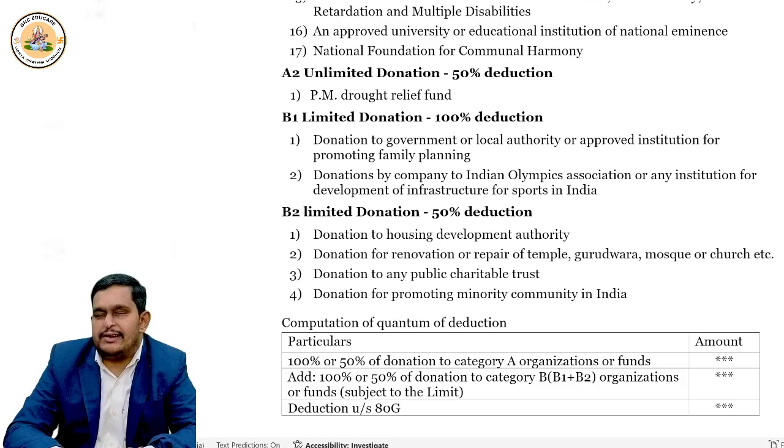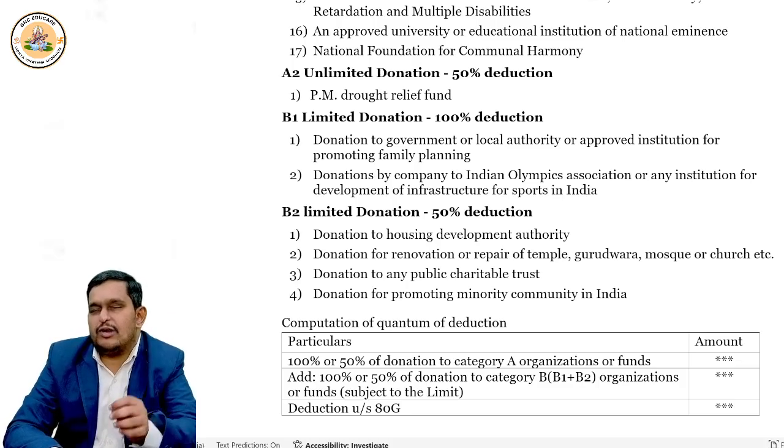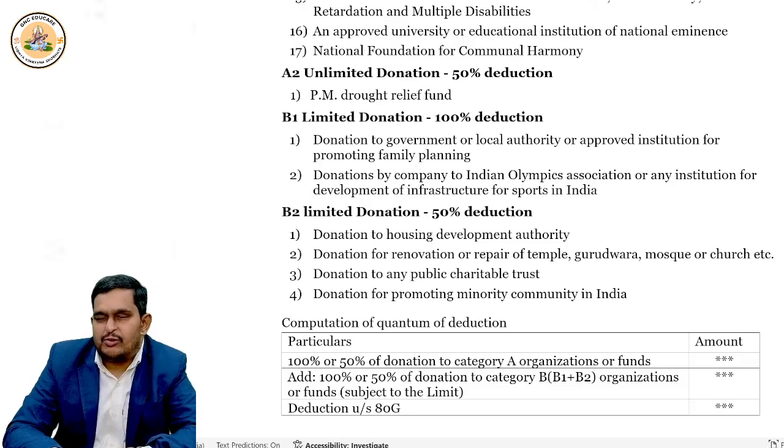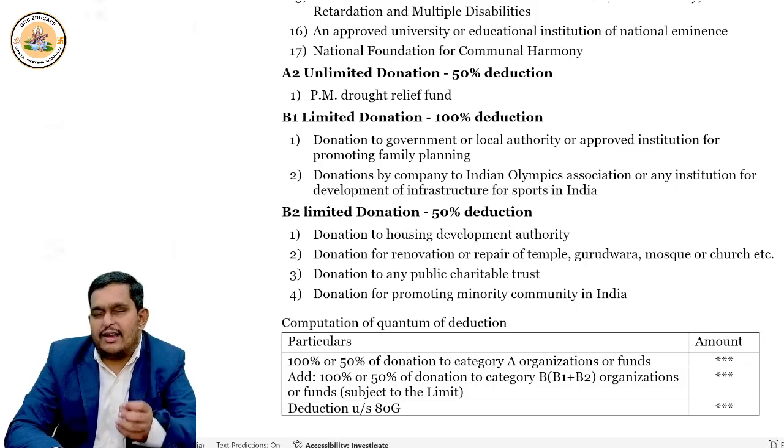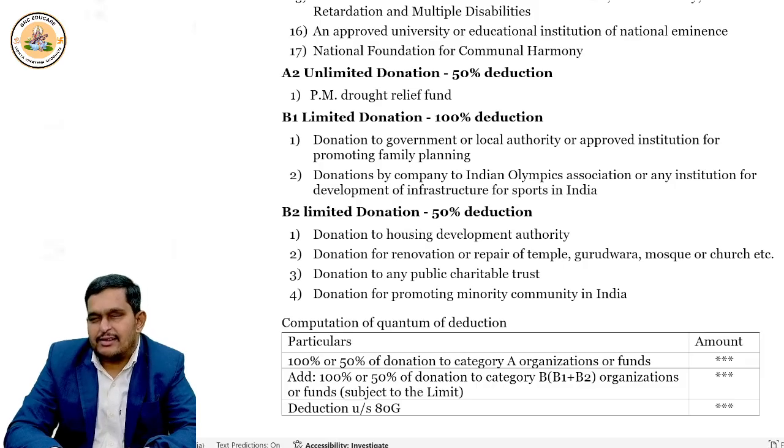So if a company is giving donation to Indian Olympic Association or any institution working for the development of the infrastructure of sports in India. Are you able to connect it? This is how you have to remember.